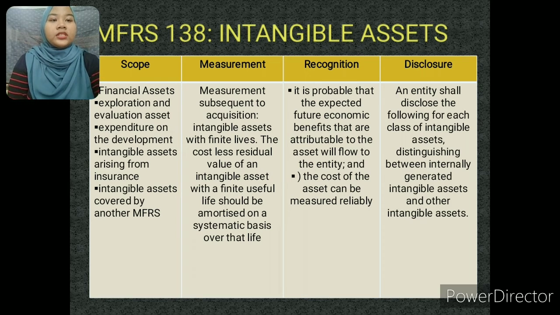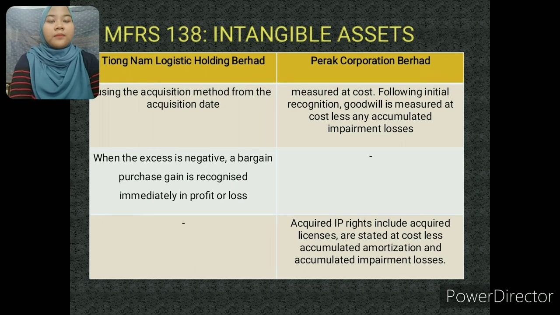Okay, now we move to those two companies that apply the intangible asset in goodwill or intellectual property. Tionam and Perak, they apply this intangible asset in goodwill. But Perak, they use intangible in two, which is goodwill and intellectual property.